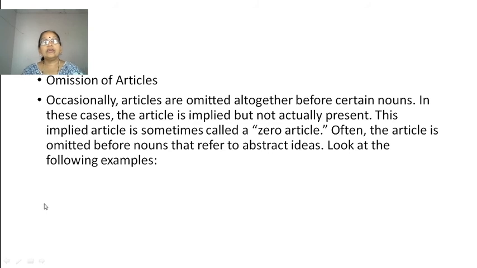Now, omission of articles. Occasionally, articles are omitted altogether before certain nouns. In these cases, the article is implied but not actually present. This implied article is sometimes called a zero article. Often, the article is omitted before nouns that refer to abstract ideas.